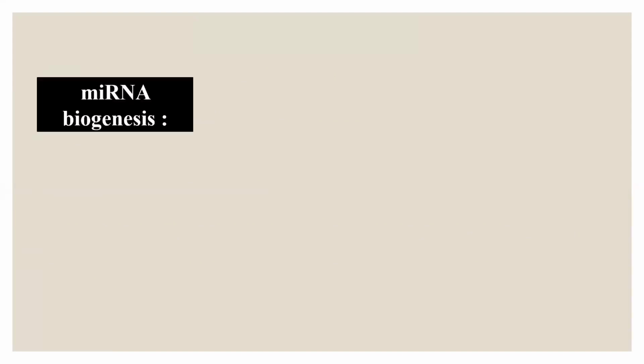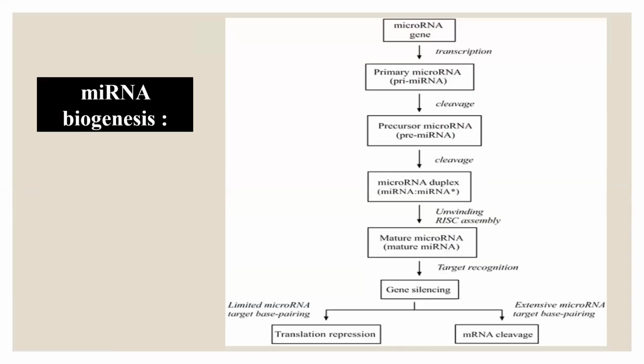So let us study how microRNA biogenesis is carried out. The microRNA gene is transcribed to primary microRNA, that is pri-microRNA, which is then cleaved to precursor microRNA, that is pre-microRNA. Again, it is cleaved to a microRNA duplex. Then there is unwinding and RISC assembly.